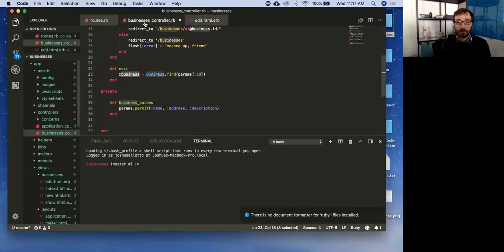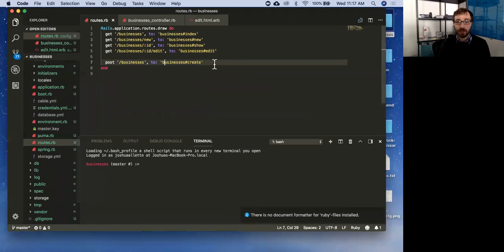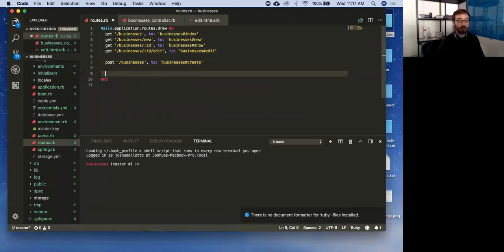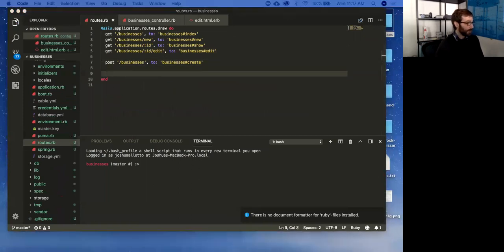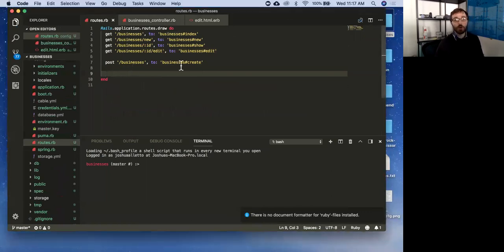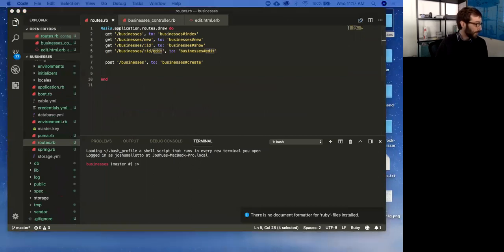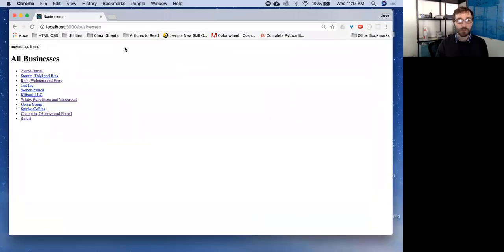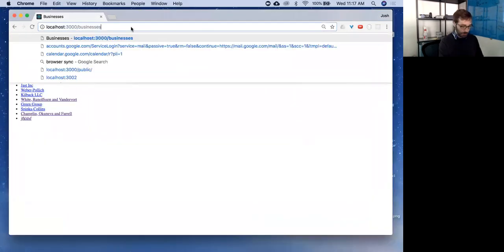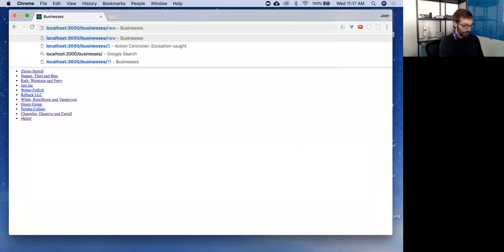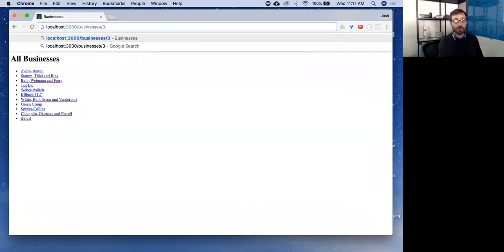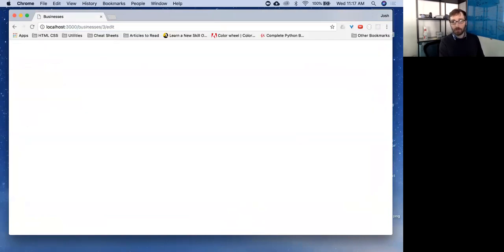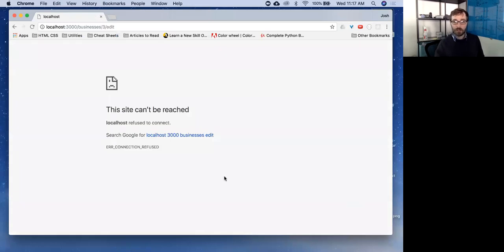Cool. We got a little ahead of ourselves. I think I forgot to make our route, so let's make our route. I went a little out of order here. That's all right. Oh, no. I'm sorry. We did make our route. My bad. We made our route. I'm getting ahead. I'm going the other way. So let's just see this render. So I'm going to do / we'll just edit number 3, and then I can do edit, right? And that did not work.